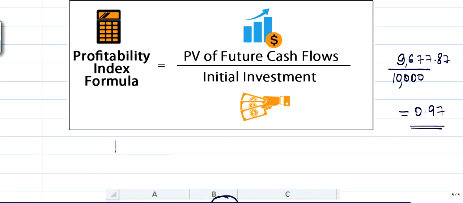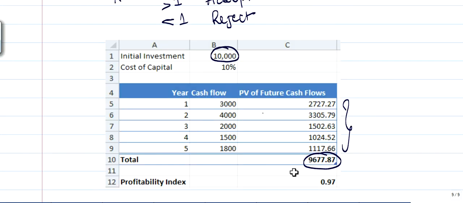Why? If it is more than or equal to 1, it should be accepted. If it is less than 1, reject. Because here NPV is lesser, negative NPV, right? Negative NPV of something 300.